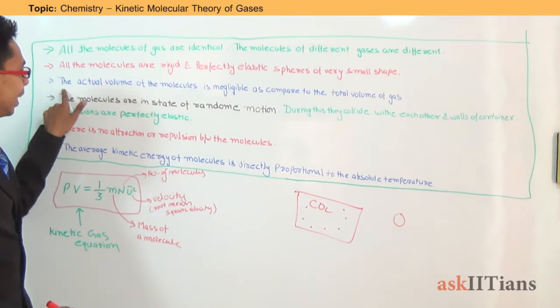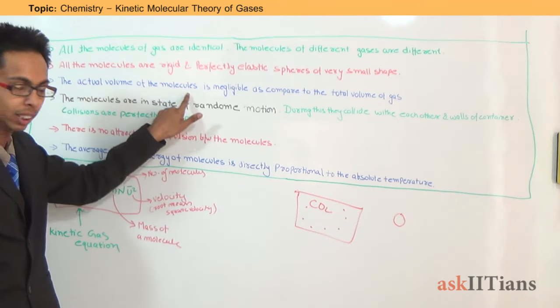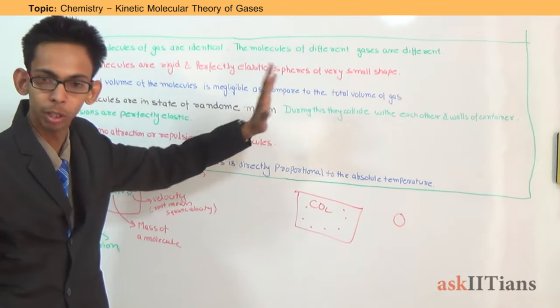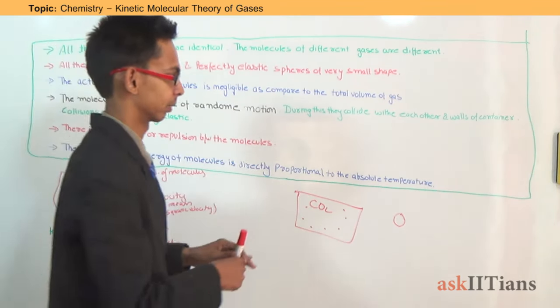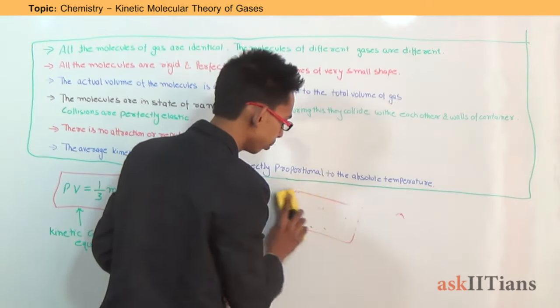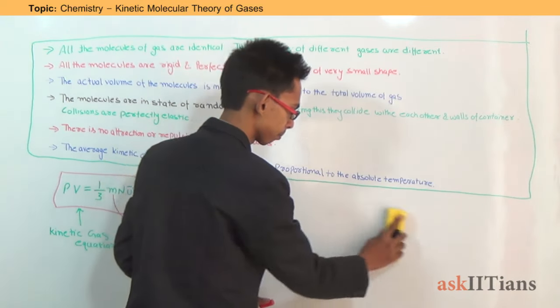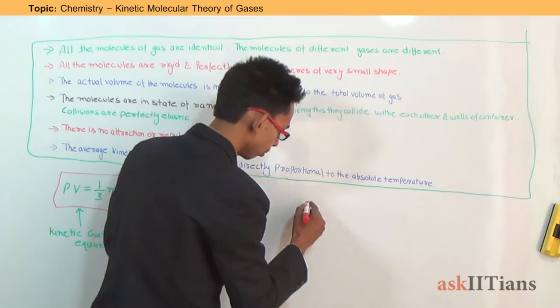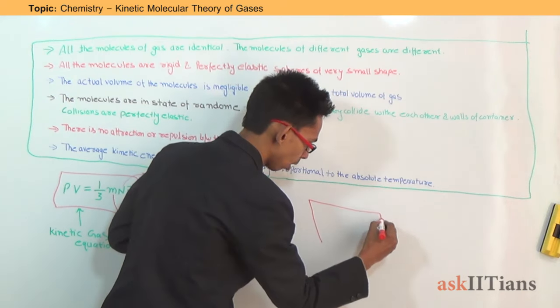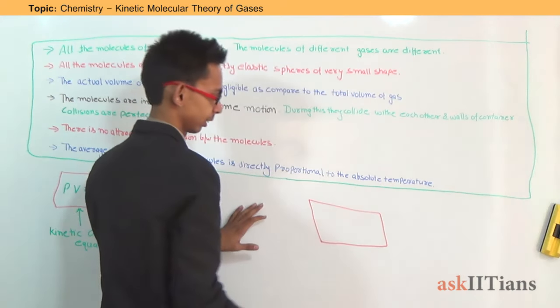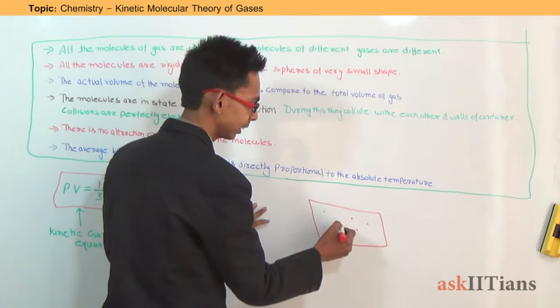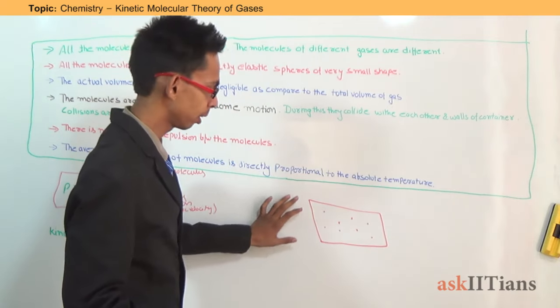The third is the actual volume of the molecules is negligible as compared to the total volume of gas. What does this mean? You all must be knowing that volume of a gas sample is equal to the volume of container.